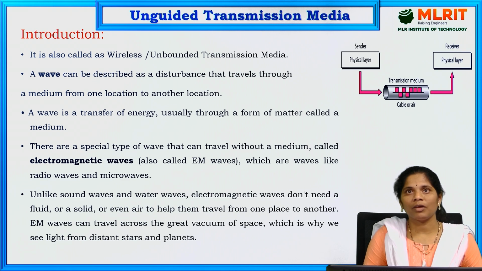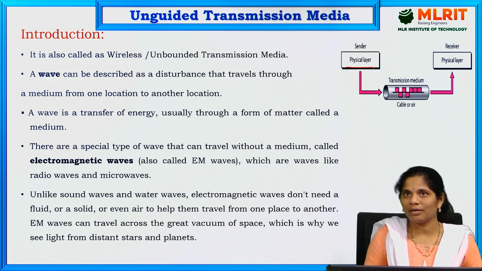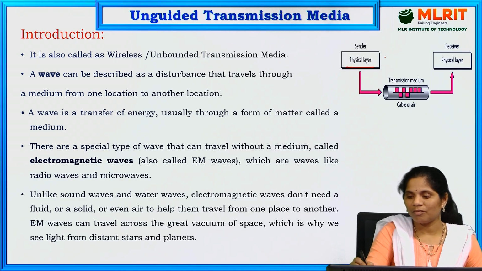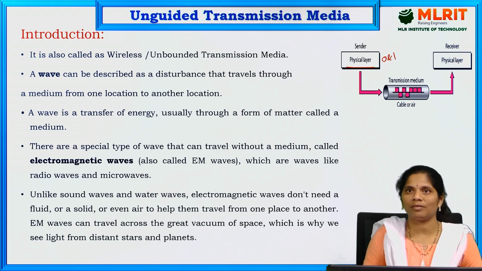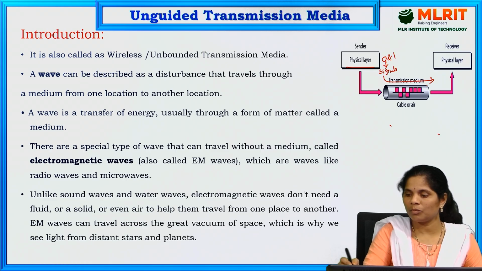Where exactly are we going to use unguided transmission media? In the previous session, we discussed that whatever data comes from the physical layer of the sender is formed into zeros and ones, that is, bits. These bits are converted into signals. The signals are passed through the transmission medium to the receiver.